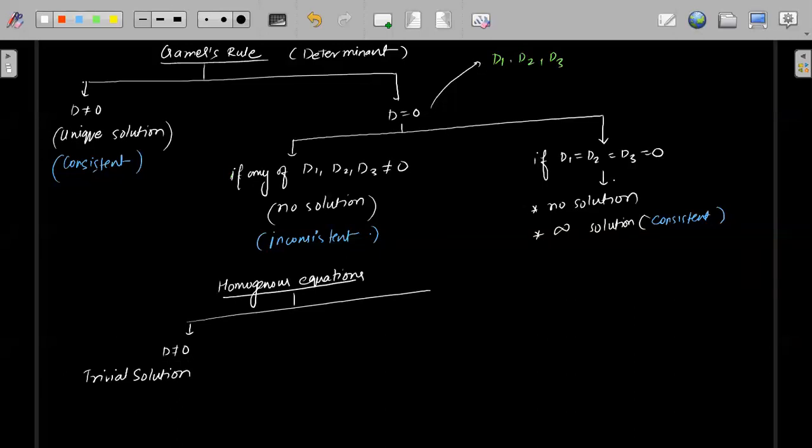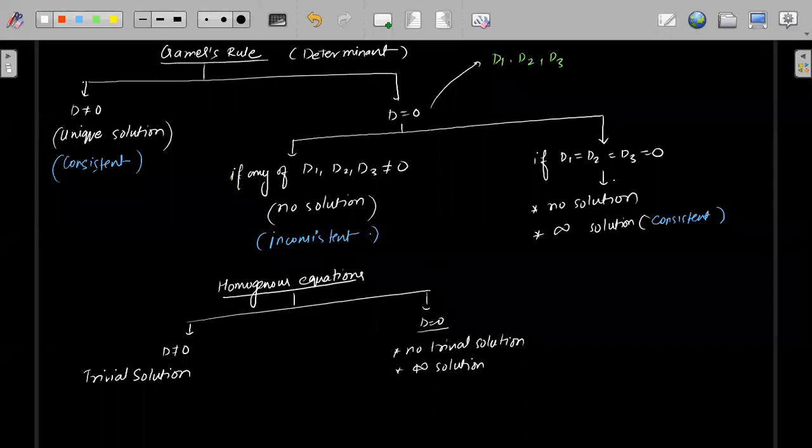If D is equal to 0, we will have non-trivial solution or infinite solution. Just copy this once, then we'll start solving questions based on this. And trivial solution means x is equal to 0, y is equal to 0 and z is equal to 0. That means in 3D geometry, the planes are intersecting at the origin.